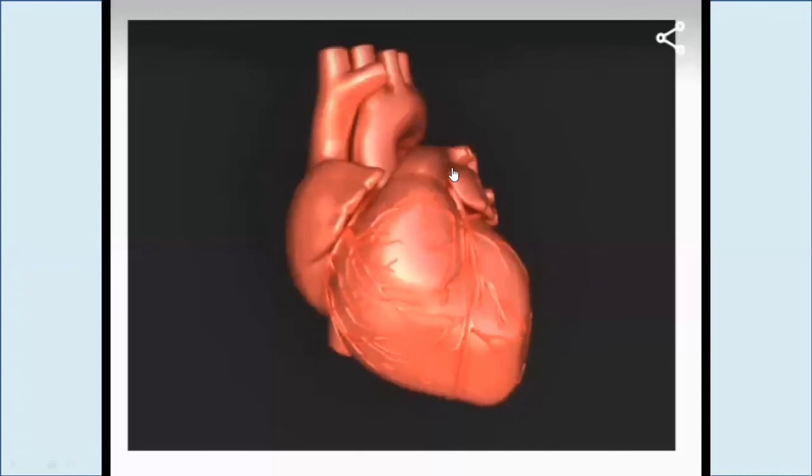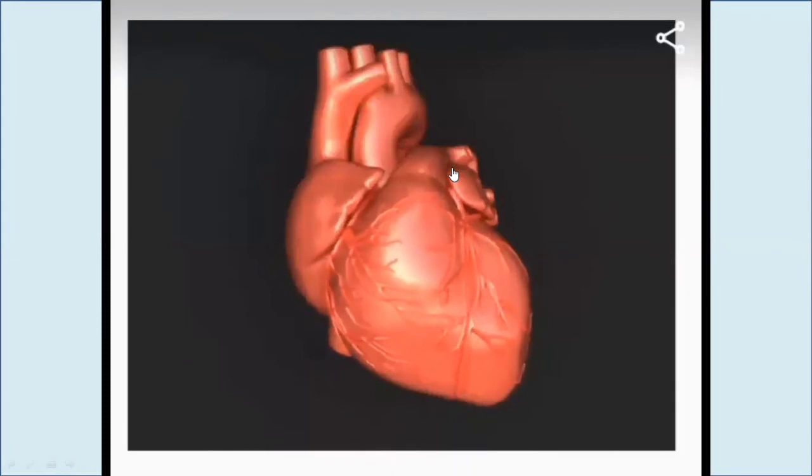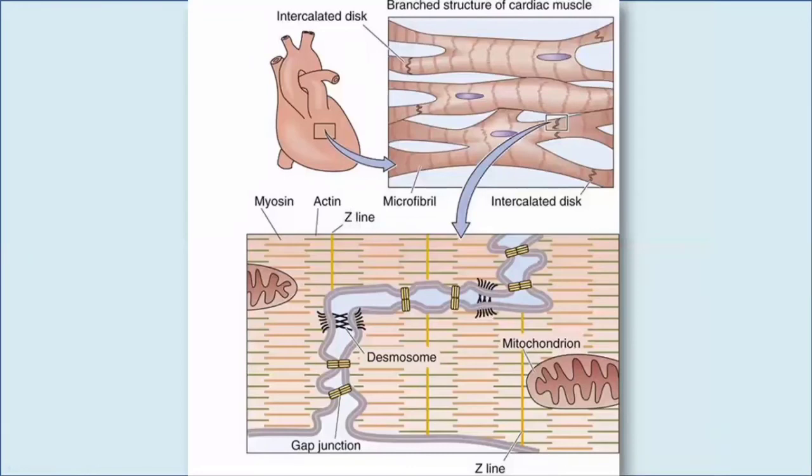This cardiac muscle tissue makes up the heart. So the heart is basically made up of cardiac muscle tissues. They are involved in the contraction and relaxation of the heart, which are responsible for the beating of the heart, so that it pumps blood to the whole body. These cells are branched, and they are grouped together. The cells are joined and grouped together through intercalated discs. An intercalated disc basically joins a single cell to the other cell, and these cells are also sometimes branched.